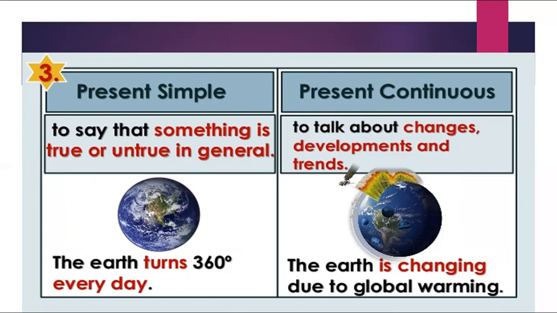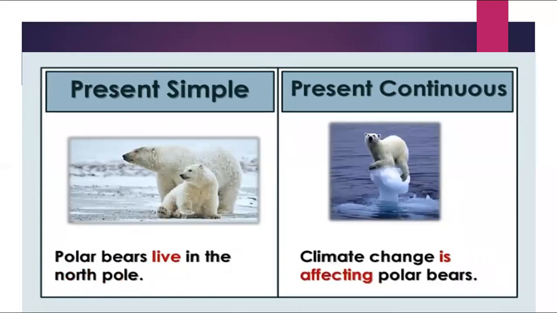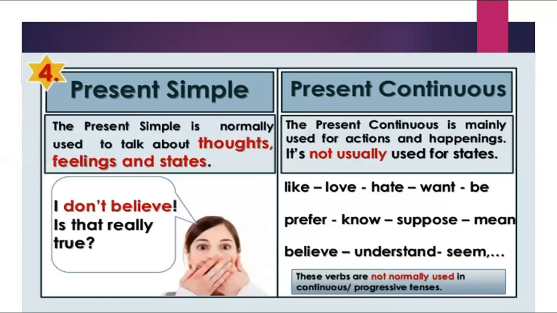When I say the earth is changing due to global warming. In present simple, polar bears live in the North Pole. Climate change is affecting polar bears in present continuous.